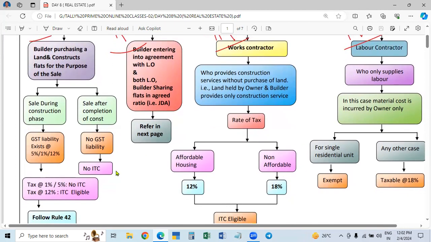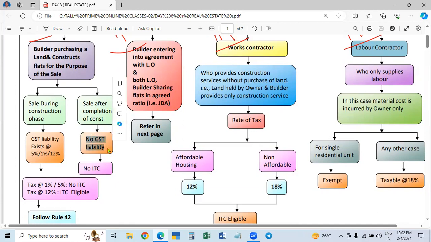Under the negative list, it is given: sale of land and building. A building will be sold with land only, because a building will be constructed on the land only. So sale of land and building for the consideration received after completion. The total consideration you received after completion of the building, that means sale after completion. In that case, it is shown in the negative list, which means there is no tax. So if it is sold after completing the transaction, there is no GST liability.